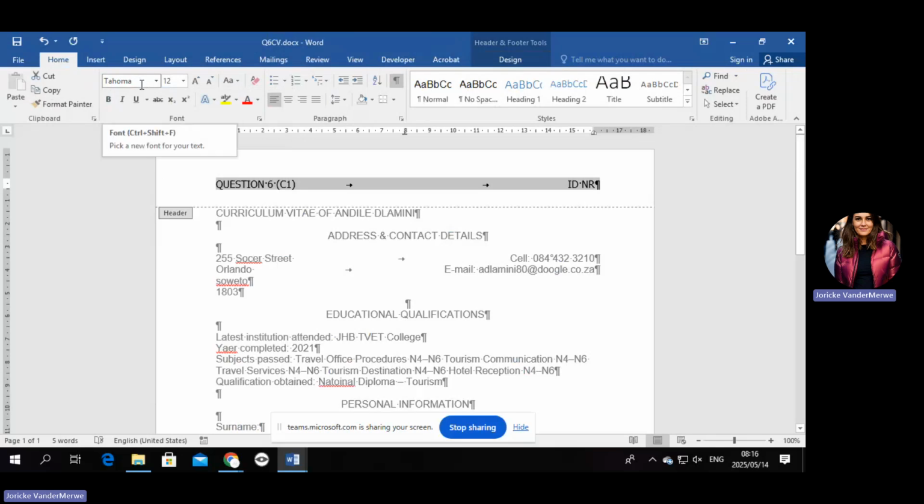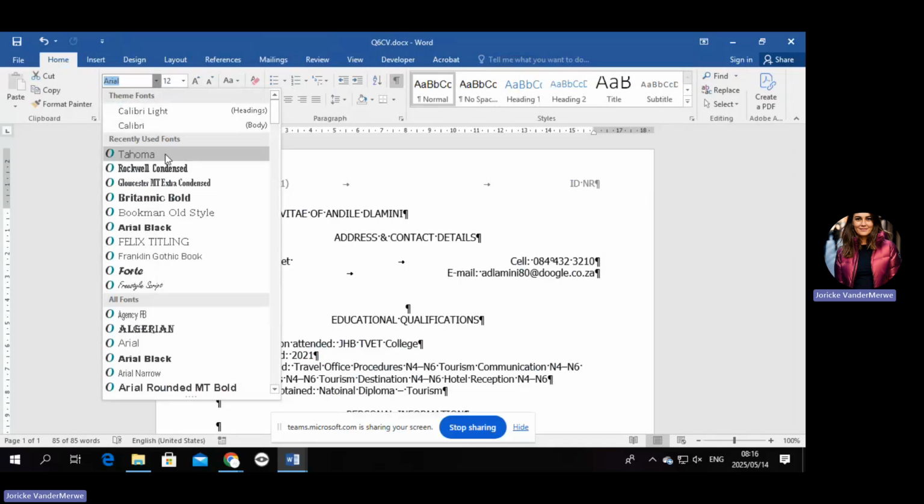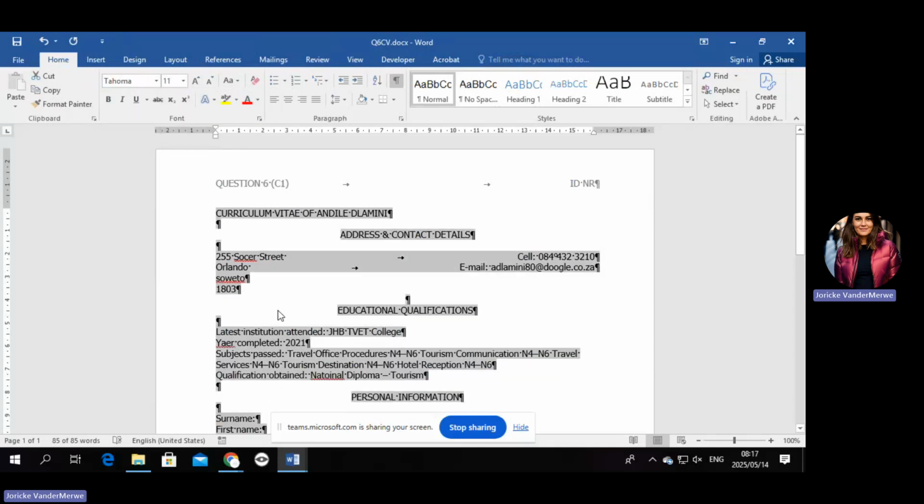And it must also be in 11. Okay, so you make that 11. Then you go to the rest of the document. You press Control A, you say Tahoma 11, and that's it. Okay, so 6.4 and 6.5 is done now. We're not working with footer and endnotes and stuff like that in N4, so ignore.